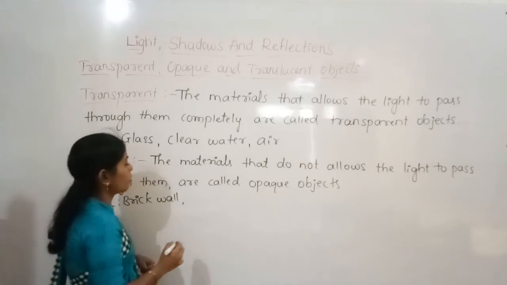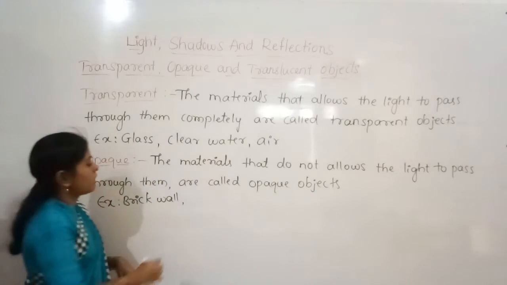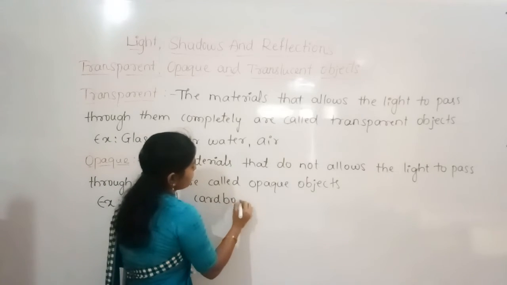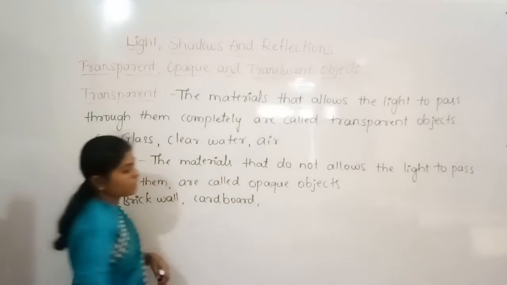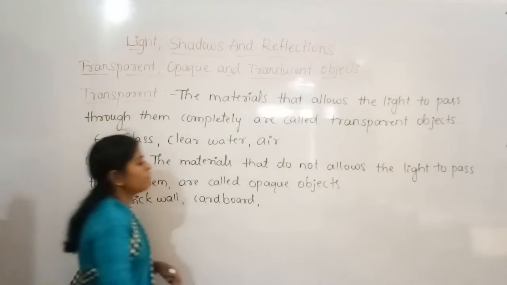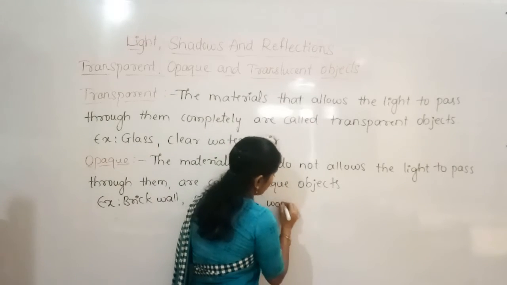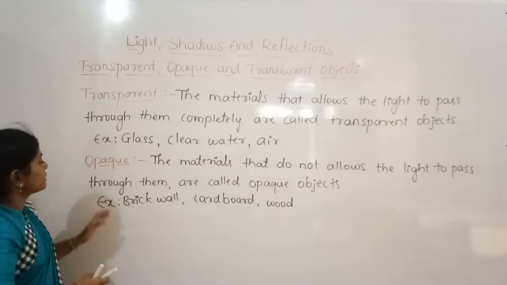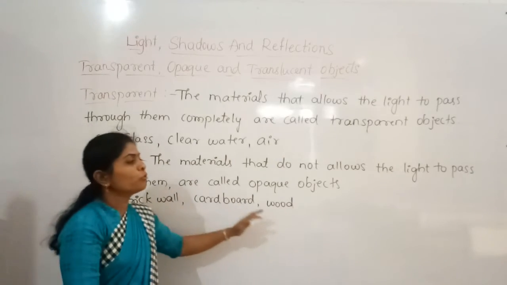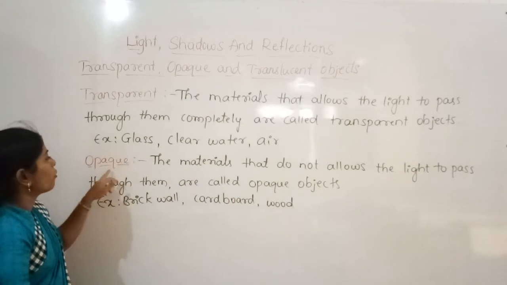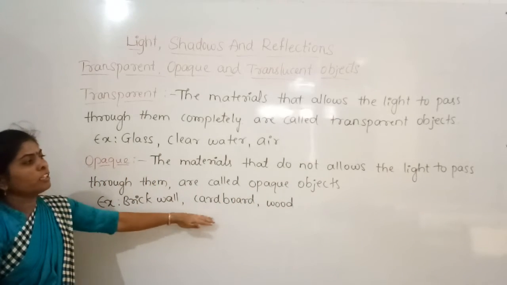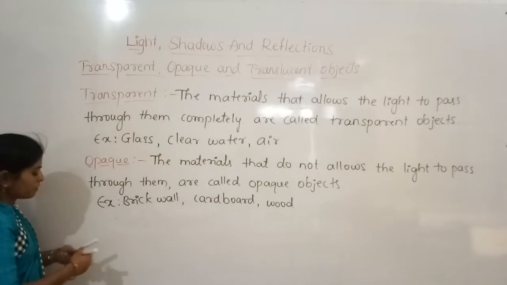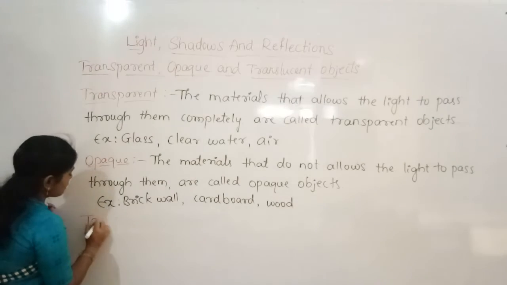brick wall. No, we cannot see through the brick wall, and also we cannot see through the cardboard. That is also opaque, and we cannot see through the wood because that is also opaque. So this brick wall, cardboard, wood, they are all opaque objects because they do not allow the light to pass through them. And the next one is translucent objects.